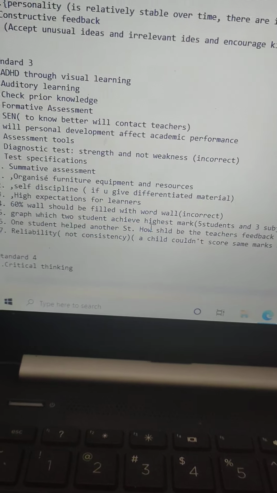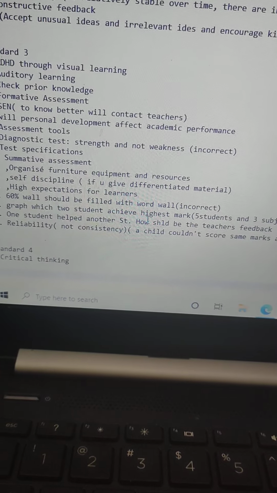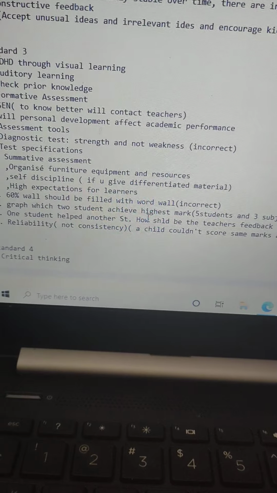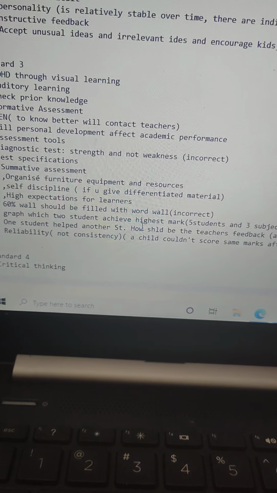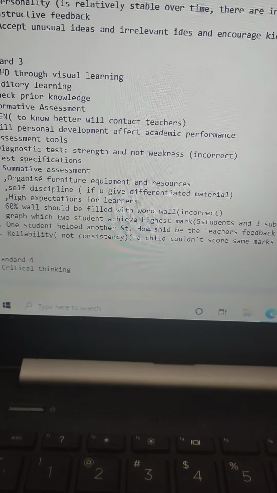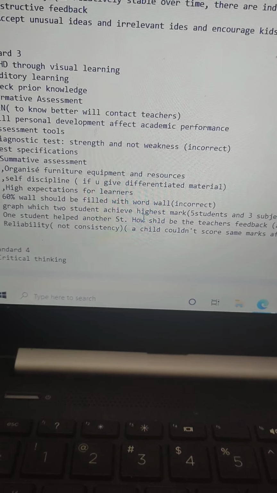the weaknesses. Then the questions related to test specification, objectivity, validity, reliability. The questions were related to those concepts as well. Summative, as I've mentioned.